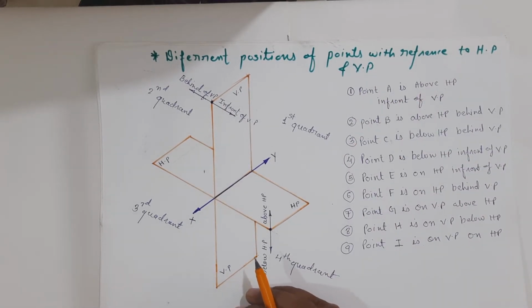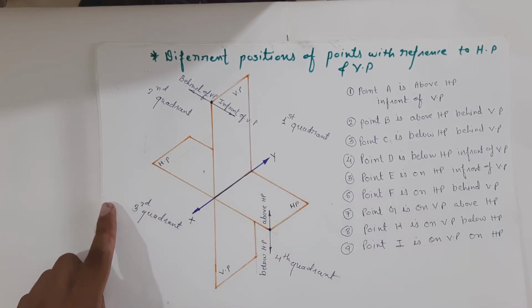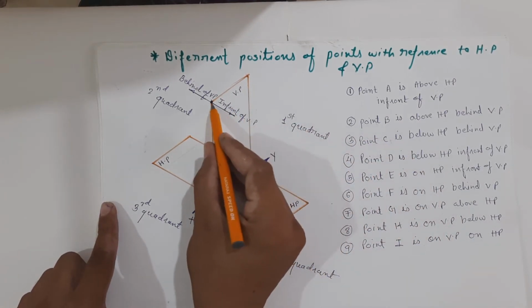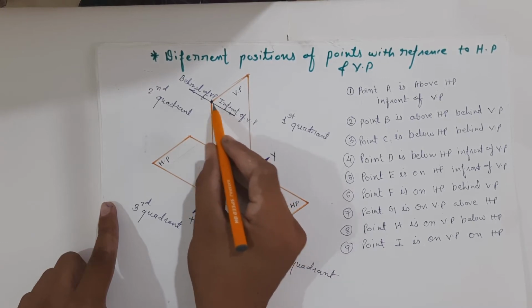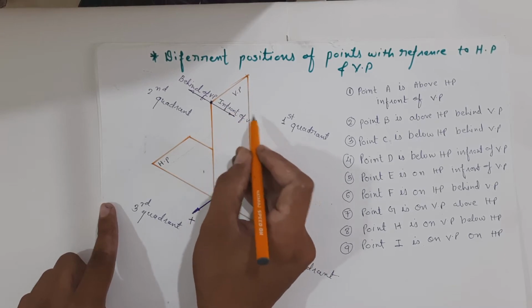For that we have to understand about the position of the point with reference to HP and VP. So this is first quadrant. If we will move in this direction with reference to VP, then this direction is considered as in front of VP.